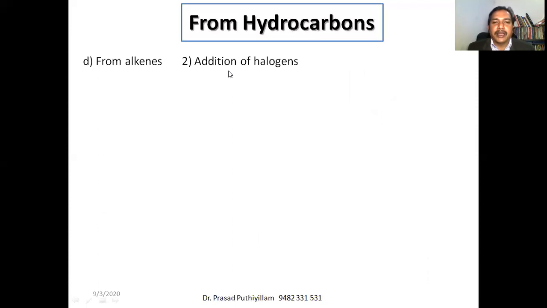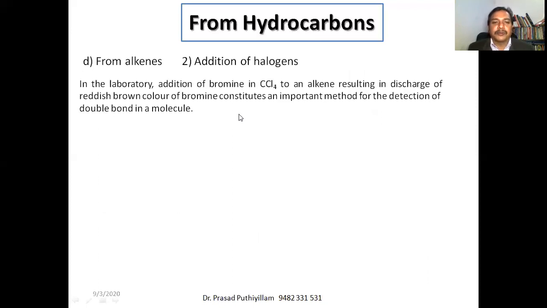From alkenes by addition of halogens. So addition of halogens, that is one of the tests, in presence of bromine and carbon tetrachloride. That is one of the lab tests to determine whether the given hydrocarbon has a double bond or not. If the color of bromine disappears, that indicates that halogen is added to the double bond. The double bond is not there further, and bromine is also not there. Therefore, bromine color will disappear.